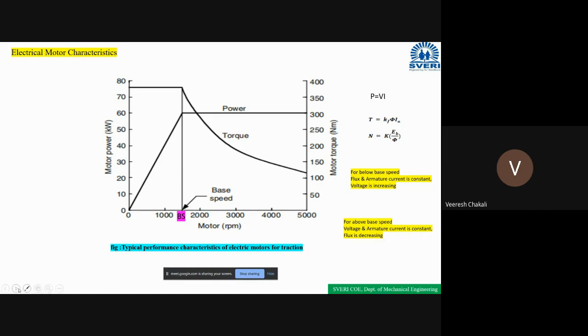So here we know the formula. Electrical power P is equal to voltage into current. What is the formula for calculating the mechanical power? Can anybody say? Mechanical power, torque into speed, is it right or not? Torque into speed.